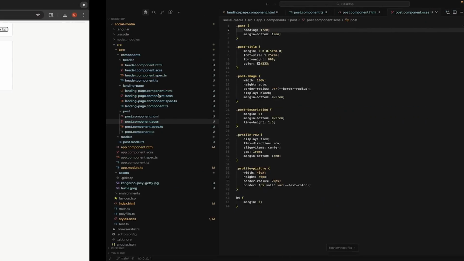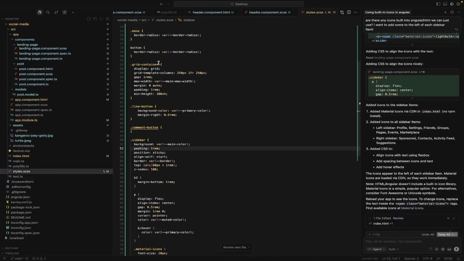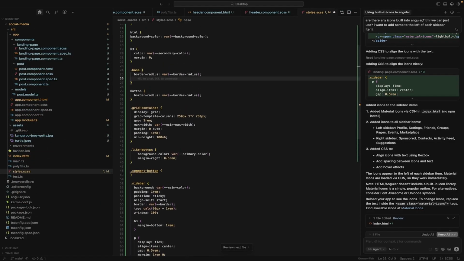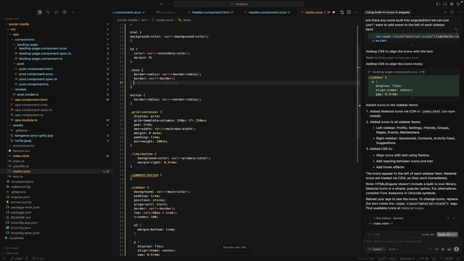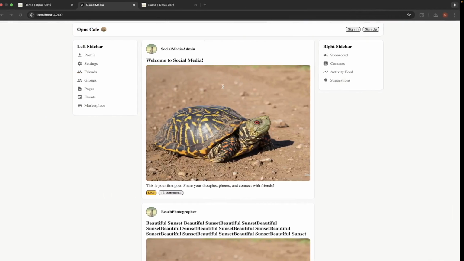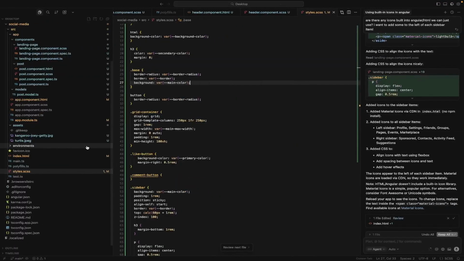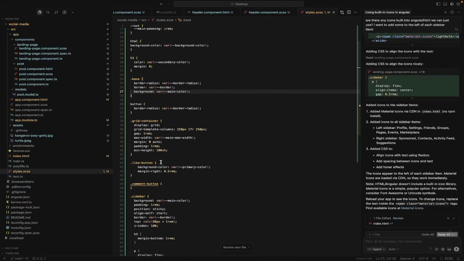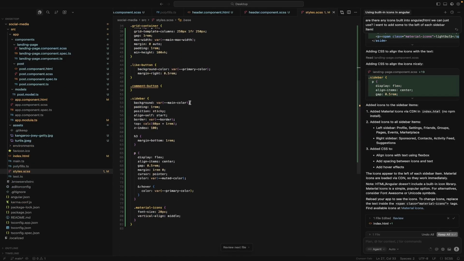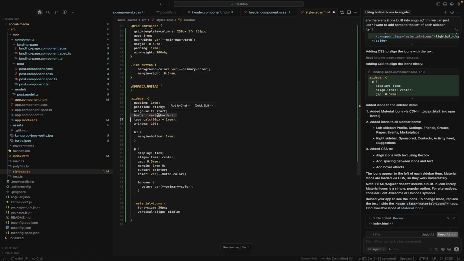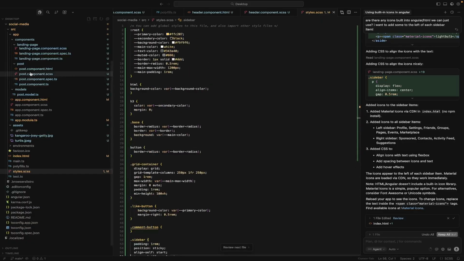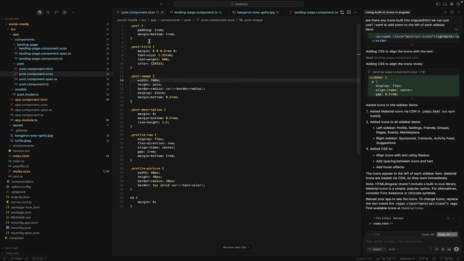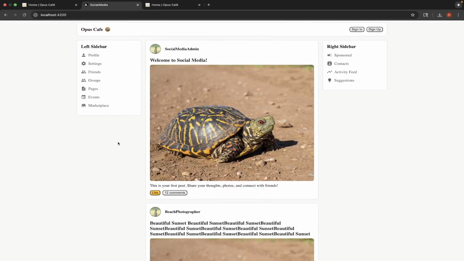All right. Now let's go to styles, and in base, let's give it that border as var border. And we'll give it the background color as var main. Okay, now everything that we want to have that same, consistent style. So our sidebar, we no longer have to give it that background color. We no longer have to give it that border. Post, we no longer have to give it that. Yeah, good. Okay, so now everything's consistent and we're centralizing everything.